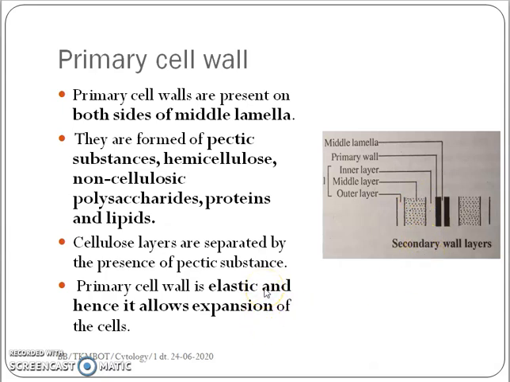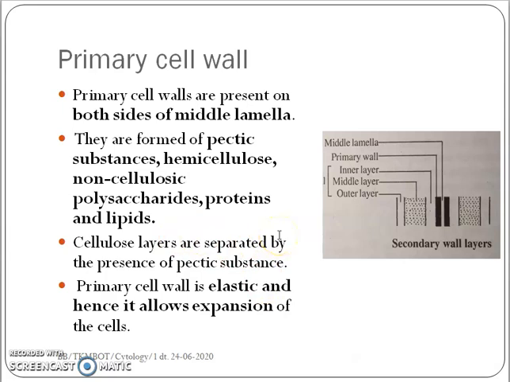After cell division, a cell will be growing. The primary cell wall is present in a cell even from the initial stage. So as the cell grows and elongates or enlarges, the primary cell wall also has to grow. The primary cell wall is elastic and has plasticity, and it allows growth and expansion of the cell.